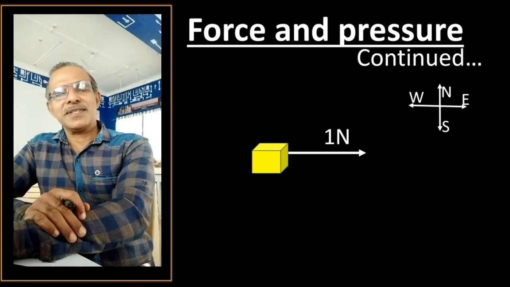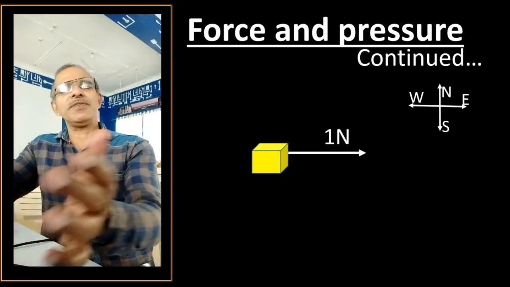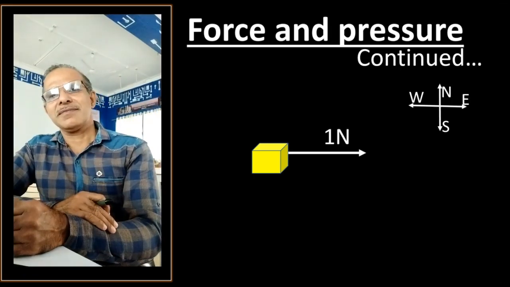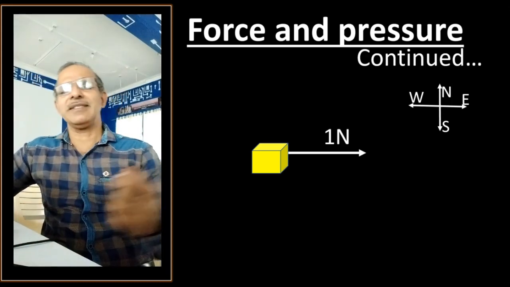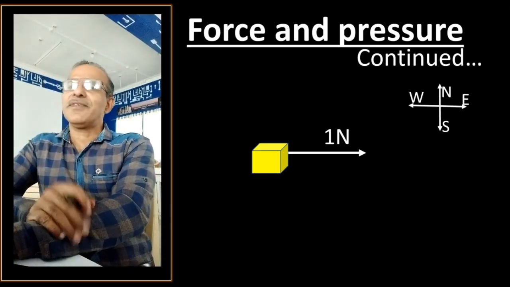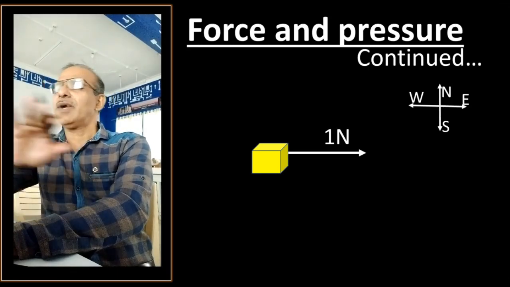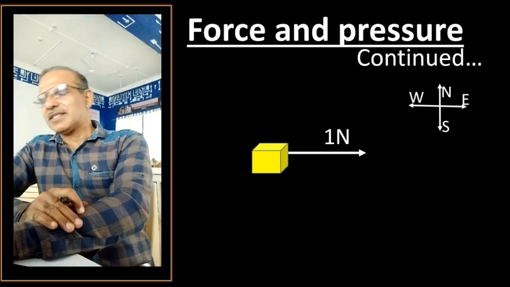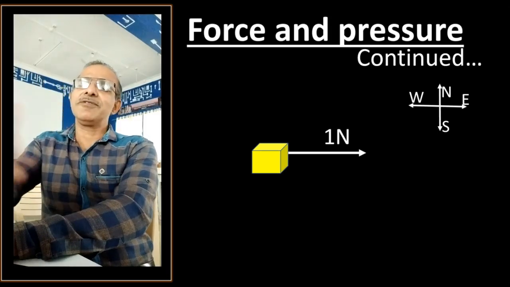Sometimes we may have to apply force in different directions, and all that force can even be applied together. Like a thread is pulled in one direction, and someone else is pulling it in another direction, right? So for example, let's have 1 Newton applied on the object in one direction, and the same force, of the same magnitude, applied in another direction, and we have to show it like this.